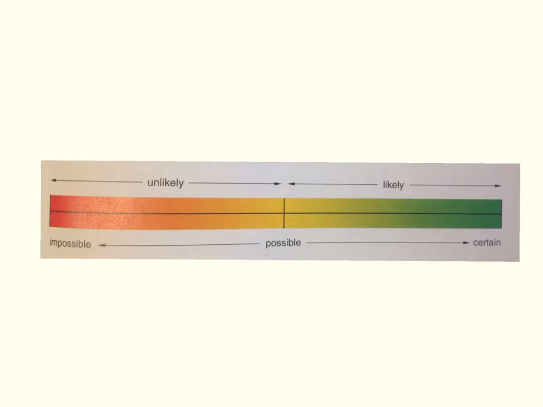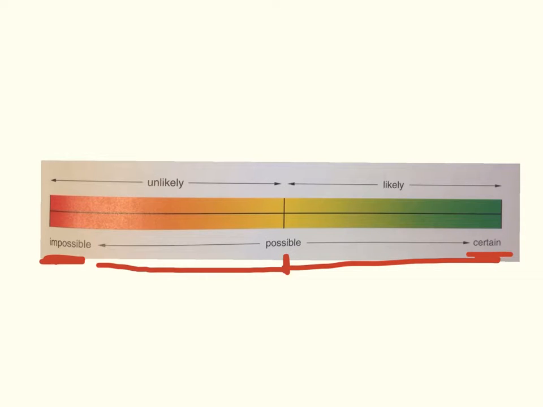We can use a line like this to show how likely it is that an event will happen. So here you see an event that's impossible, and as we move along, we get to the middle, which is possible. It could happen, it could not, kind of in the middle, and all the way to certain. It absolutely will happen. So along the bottom we have absolutely cannot happen, might happen, and certainly is going to happen.